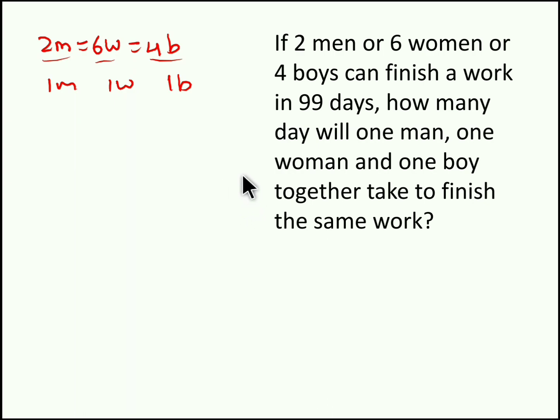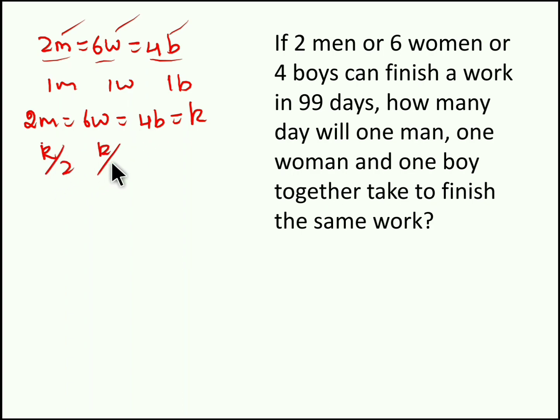So for this, we have to identify the efficiency of 1 man, 1 woman and 1 boy. Now 2 men equal 6 women equal 4 boys. So here we can add a proportionality constant, which we discussed in ratios and proportion, right? We add the proportionality constant k. So 2 men equal k, so 1 man equals k by 2. So 1 woman equals k by 6 and 1 boy equals k by 4.